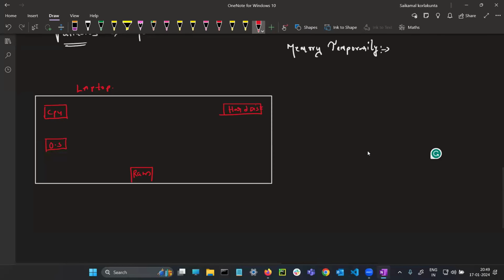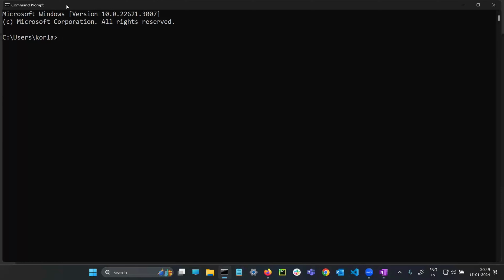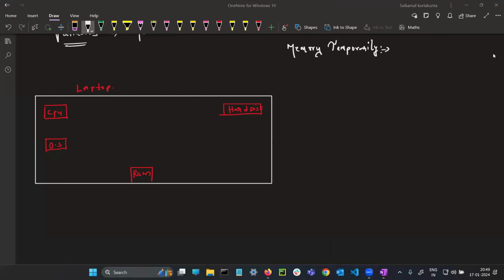What RAM does is whatever input the user is giving. For example, if I want to open command prompt, that request will be given to RAM. RAM will pass it to the CPU. The CPU will give the reply, and the RAM will give it to us. For example, if you want to watch a movie, you open the movie file and double click on that file so you can watch the movie. RAM will ask the CPU whether the movie is there or not. If it is there, where exactly it is. So it is going to read the data and show it.